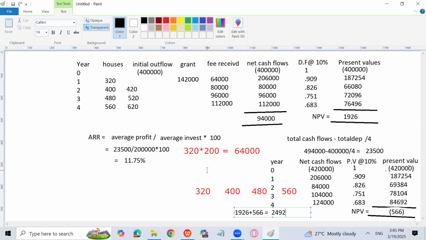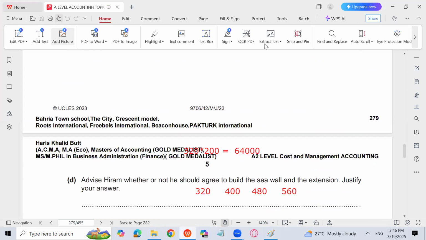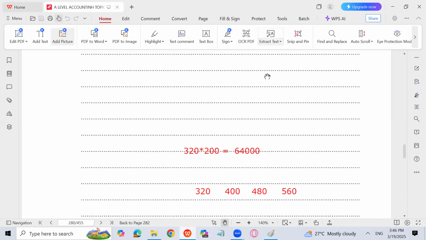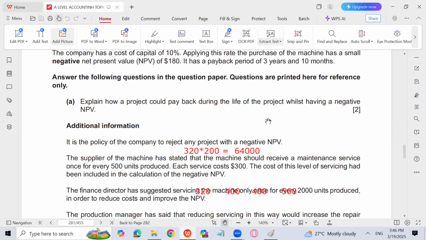It's not bad because out of 4 lakh, you are getting 2,06,000 in the first year, then 80,000 in the next year and 96,000. I think payback will be in the third year, that our payback period is completing, in my opinion. Yes, not even in the third year, in the fourth year. So payback period is also not that good, right? But we'll still go with the project. Yes, fourth year. Okay, so we are done with this question.